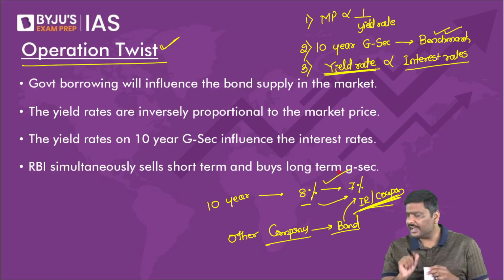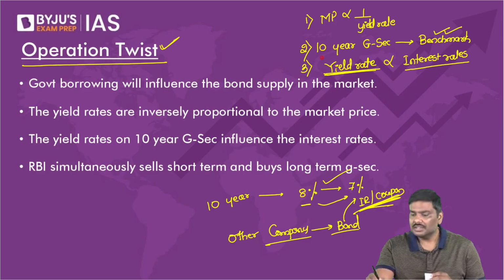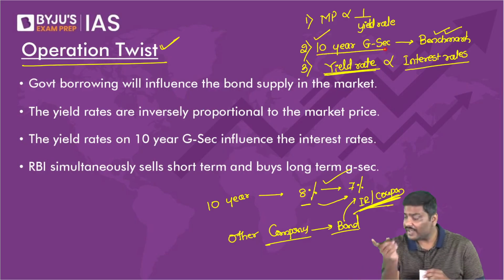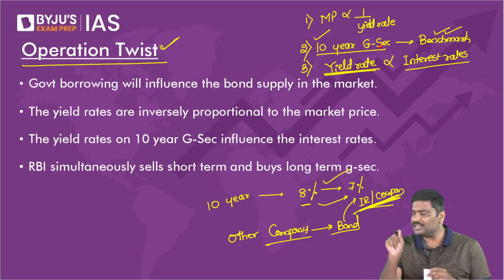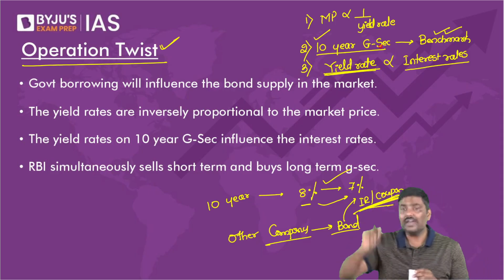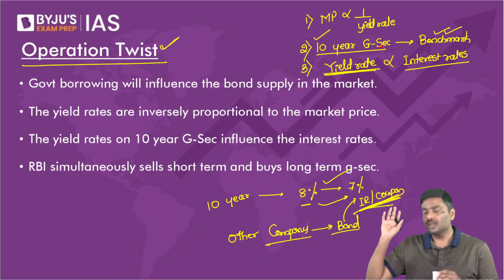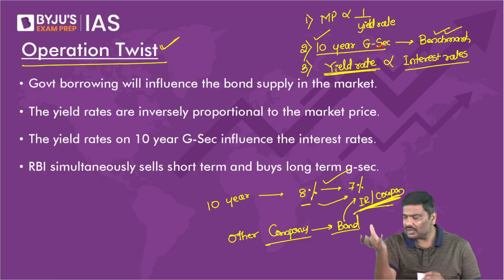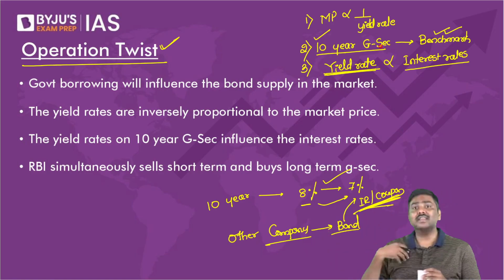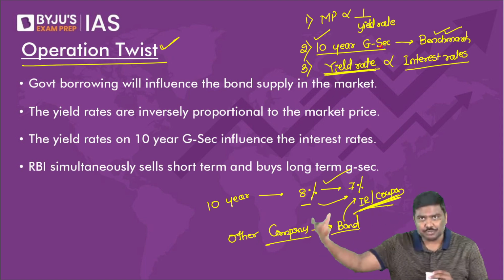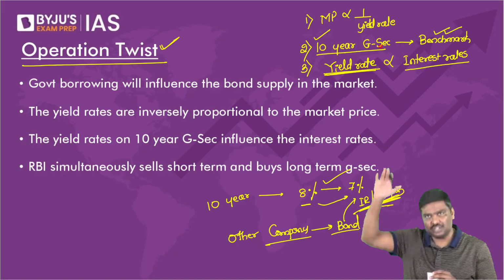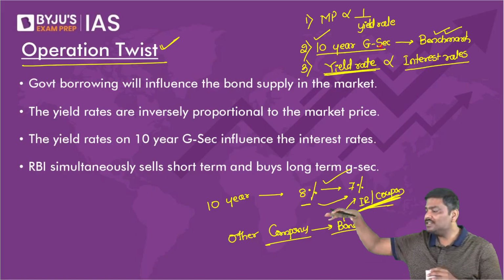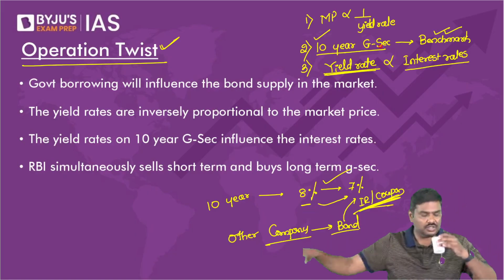Any problem with this idea? Can I go forward? In essence, all you need to remember is the 10-year government security is very, very important for you. In the market, the 10-year government security is very, very important for you. Why? The yield rate on a 10-year government security is a standard. It is the benchmark. And as the yield rate on the 10-year government security changes, coupon rates and interest rates will also change.